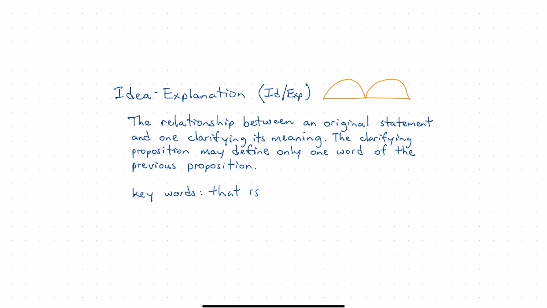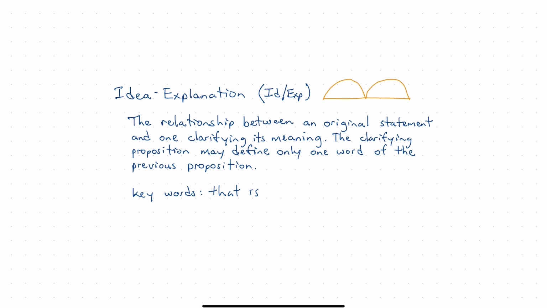Sometimes I've come across passages in which the word who or which or with which can point to the idea or the relationship of idea explanation. But most commonly you're going to see the words that is, or you will be able to see those words implied in the passage. Sometimes if they're implied, they're not there, but if you read them into the passage, you can see that that's the relationship that is being used here.